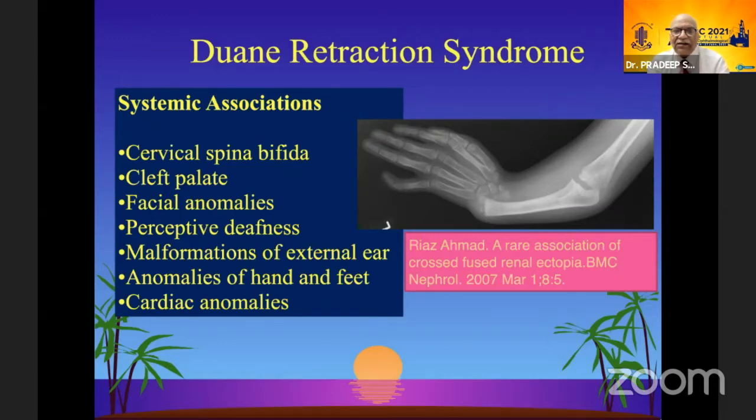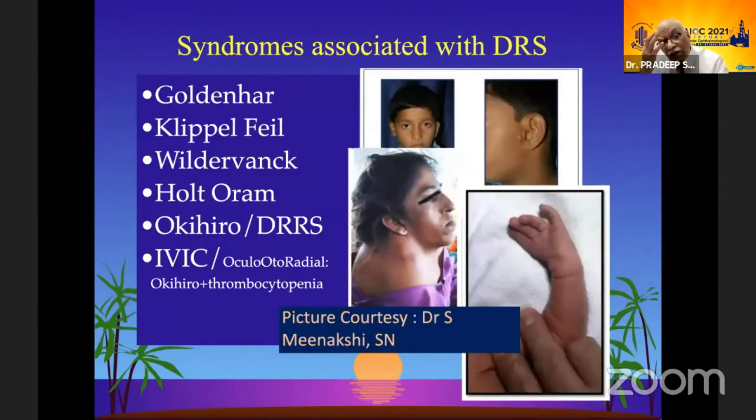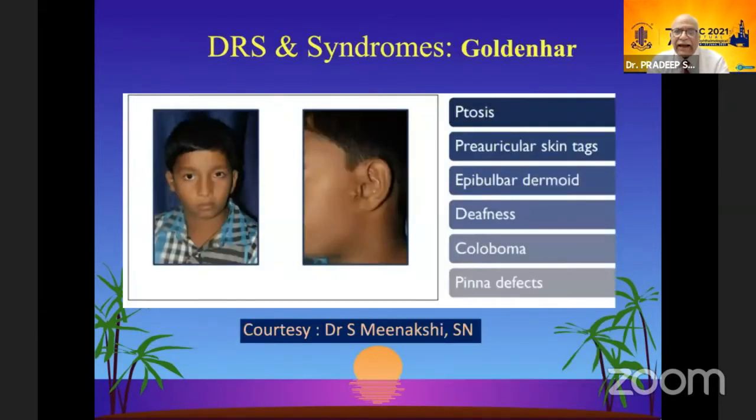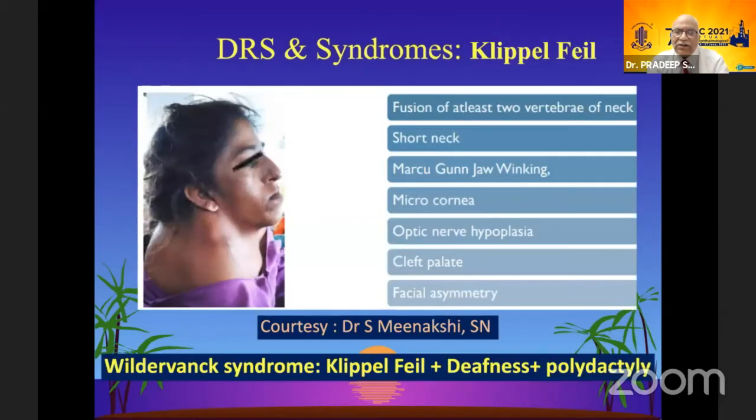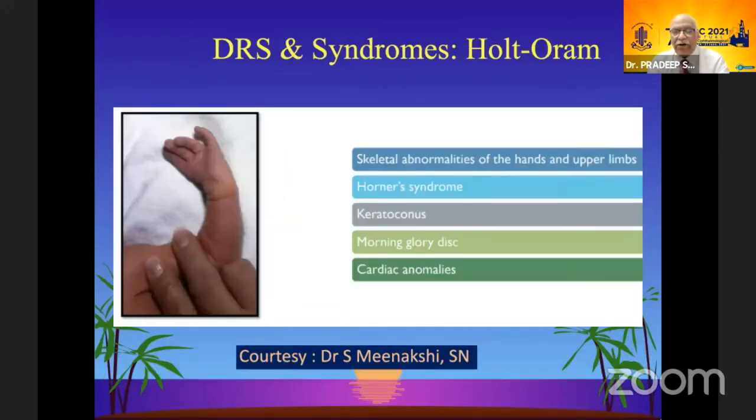Now, these are the reasons that we see all these systemic associations in these syndromes. The common syndromes are Goldenhar, Klippel-Feil, Wildervanck, Holt-Oram, Okihiro, DRRS, IVIC, or the oculo-oto-radial Okihiro syndrome. If you want to see the details, these are the associations. Wildervanck is actually a combination of Klippel-Feil with deafness and polydactyly, whereas Holt-Oram has associated cardiac anomalies.